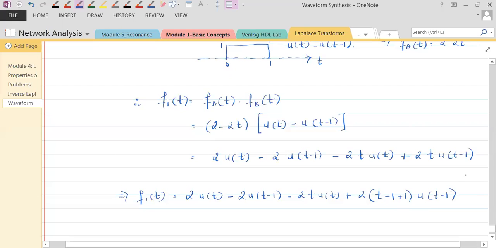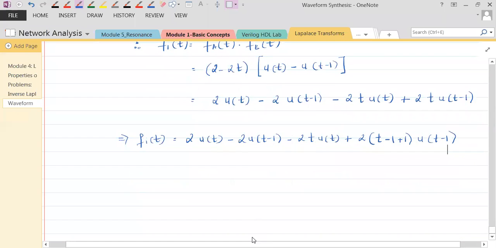All the terms would remain like that. So further, f1 of t would be 2u of t minus 2u of t minus 1 minus 2tu of t, plus, now how to do this? Anybody would like to say how we can split this particular signal into two signals? Anybody would like to try that?